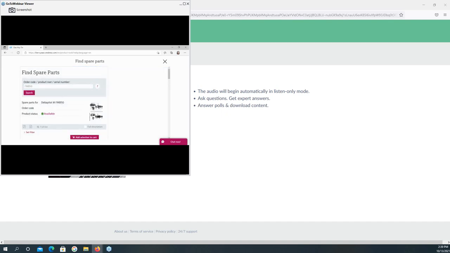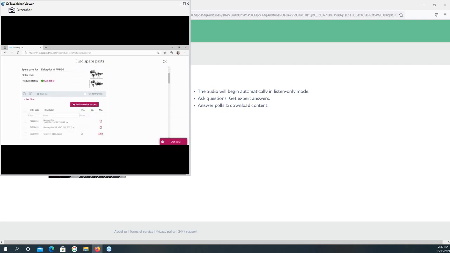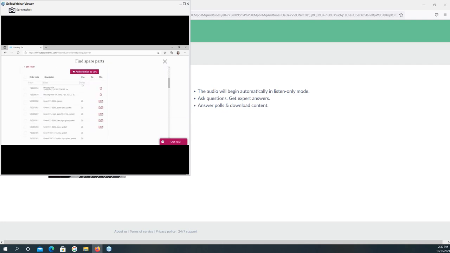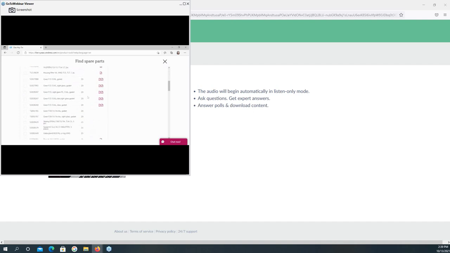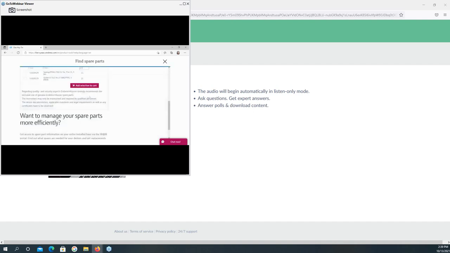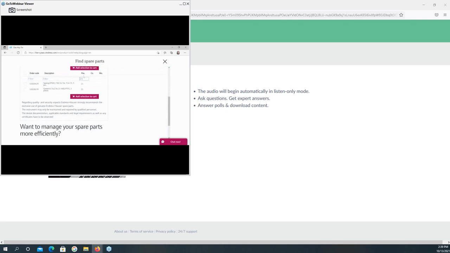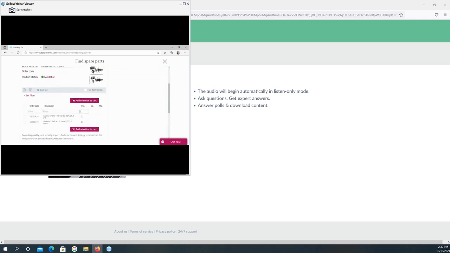And here you can see the picture, the drawing of the device. When you click on this one, it will show you the position of each accessory, each spare part, inside the device. Based on the position, you can filter here. For example, I will filter number 21. Then it will list, okay, at position 21, which you can find here in the picture, it will offer 2 spare parts, that is the sealing and the gasket.